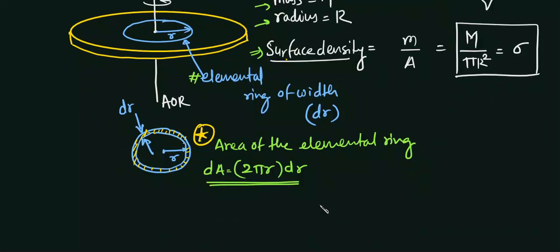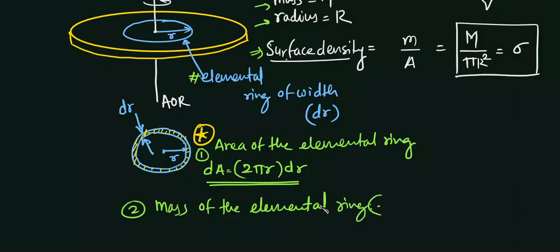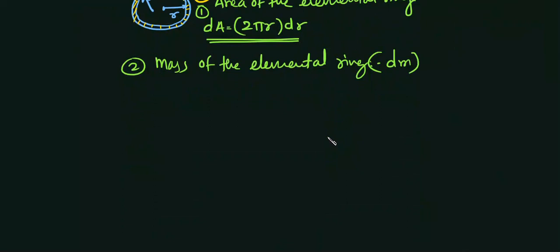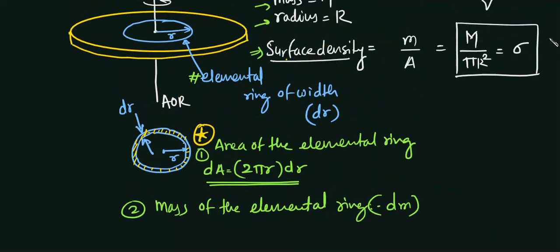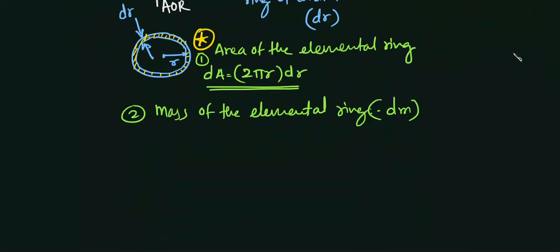Okay, so the next concept you will write is the mass of the elemental ring. This is the second step. Let's call this mass dm, because it is very small. We know that the surface density is given as sigma. So you can write the mass dm as sigma into dA.